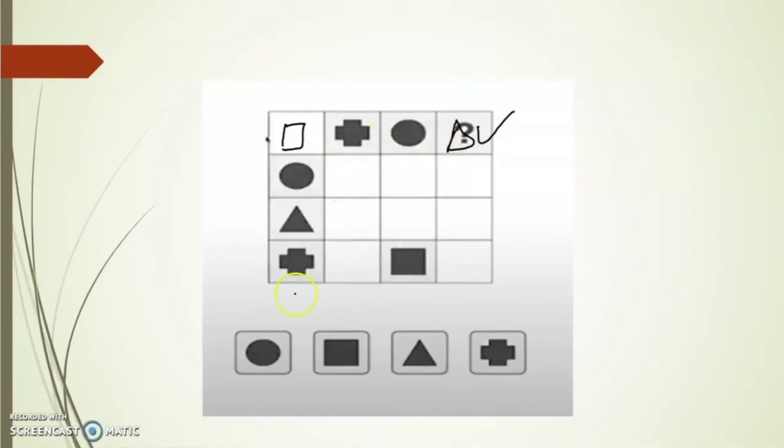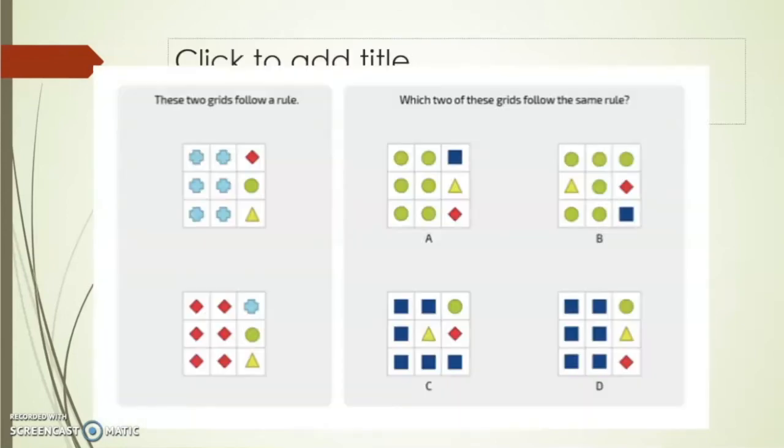There is no need to fill the complete grid. You just need to find out that question mark. If you find the answer and select it in the options, immediately you will see the next question. In this way, the more questions you solve in 6 minutes, the better. Moving on to inductive logical thinking. In inductive logical thinking, you will have 2 grids of this sort towards your left hand side. They are following a pattern. See, the first 2 are the same.